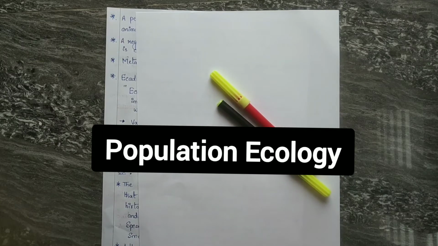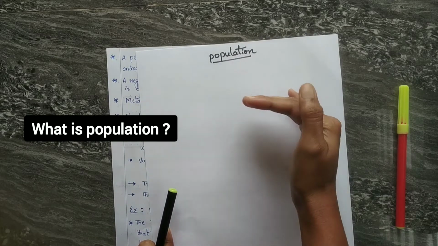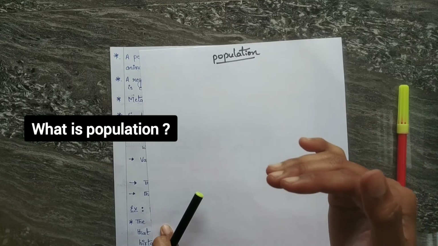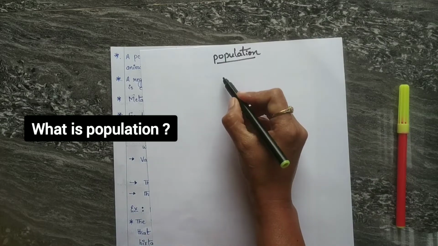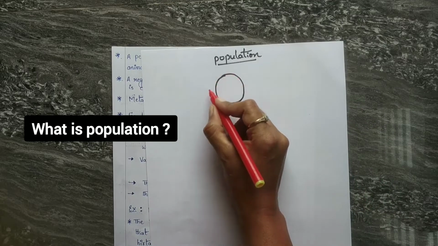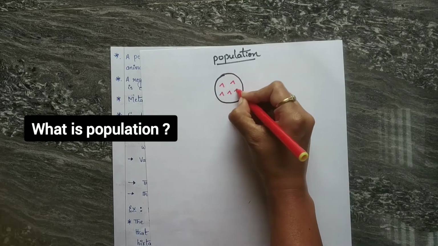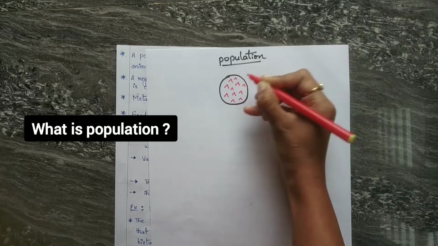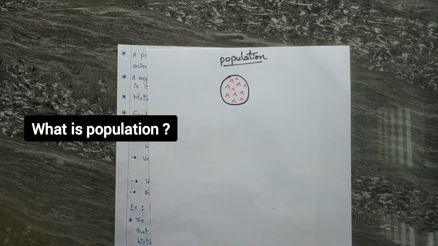In this video, we will learn about population ecology. So what is a population? How can you define it? A population is a reproductively interactive group of animals of a single species living at one place. Think this is a place. It's a place, you can name it A or B or C, anything. In this single place, a group of similar species, like a group of fishes or a group of dogs, living at one place, actually forms the population.